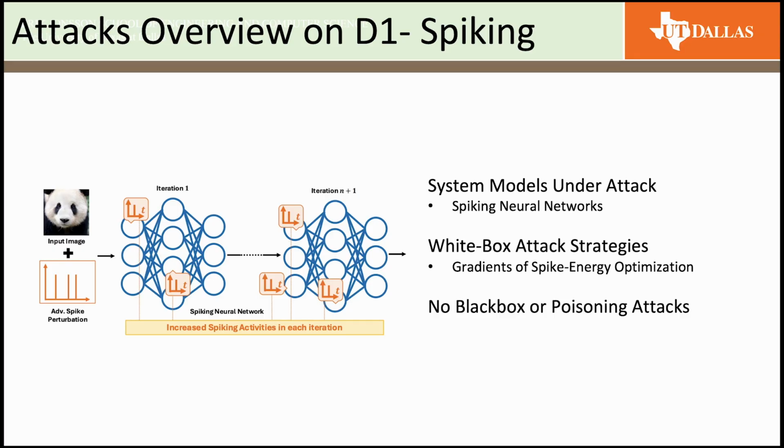The attack uses surrogate gradients to bypass the non-differentiability of the spikes and optimizes the input to maximize the spiking activity while still keeping the outputs correct. Variants include full backpropagation through time or reduced time steps through proxy models. Currently, no black box or poisoning attacks have been evaluated.